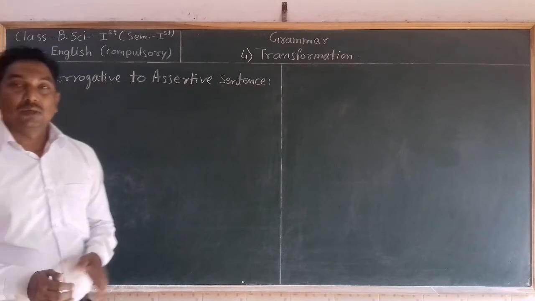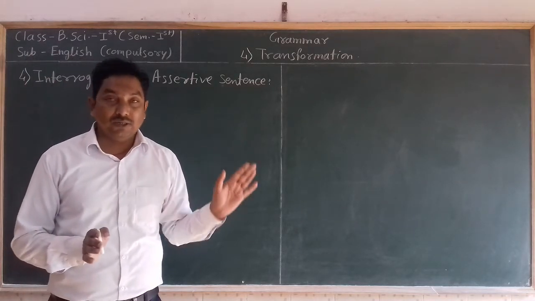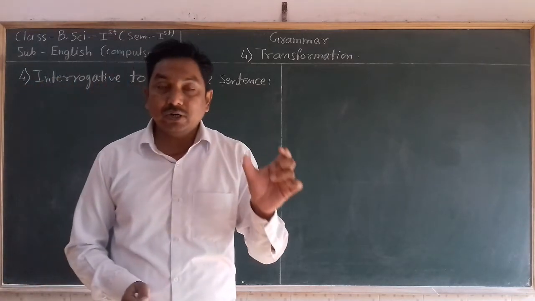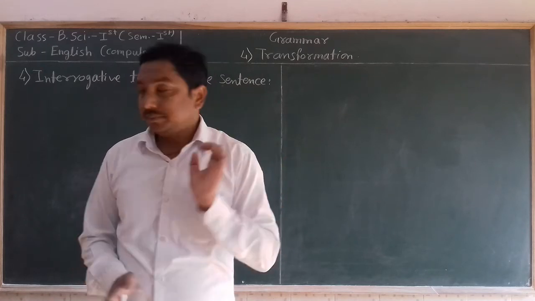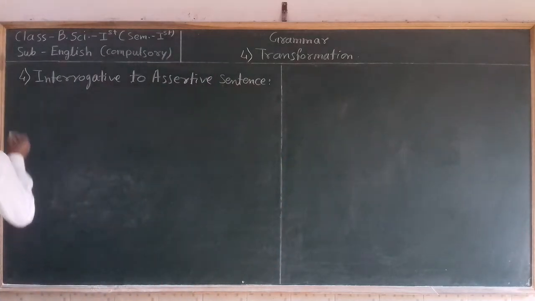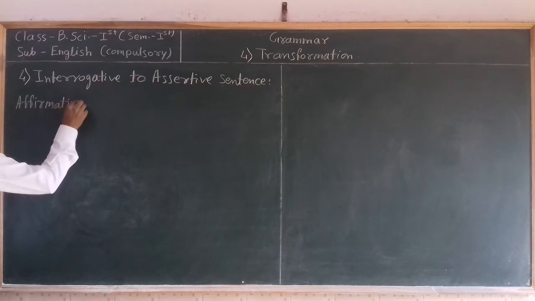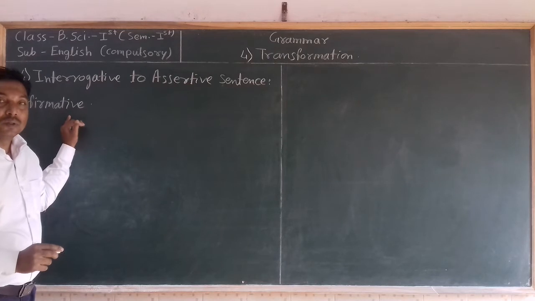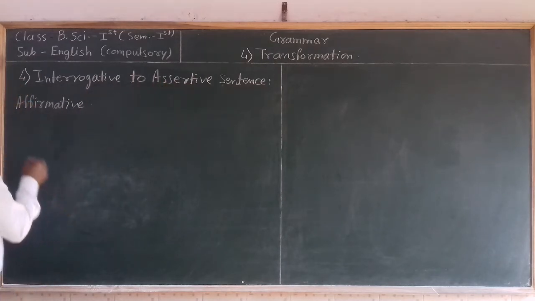First, we should know that if the interrogative sentence is given in the affirmative form, we have to make the assertive sentence in a negative form.